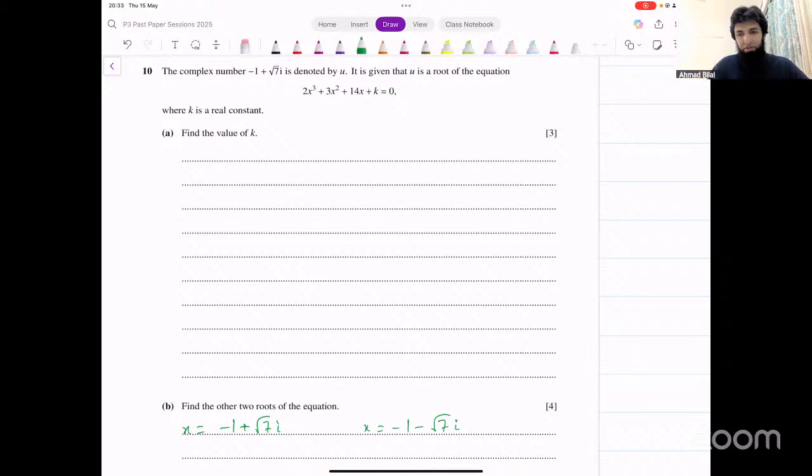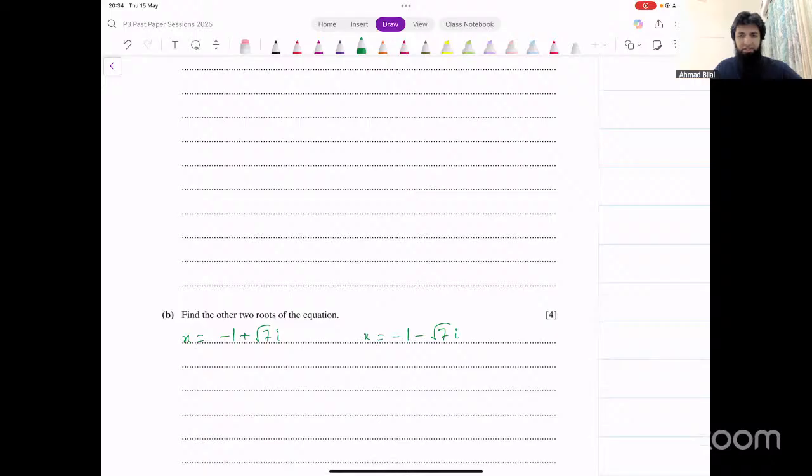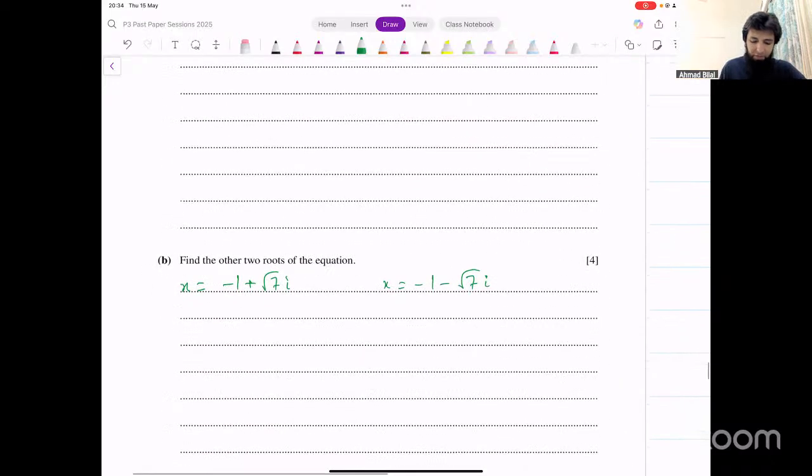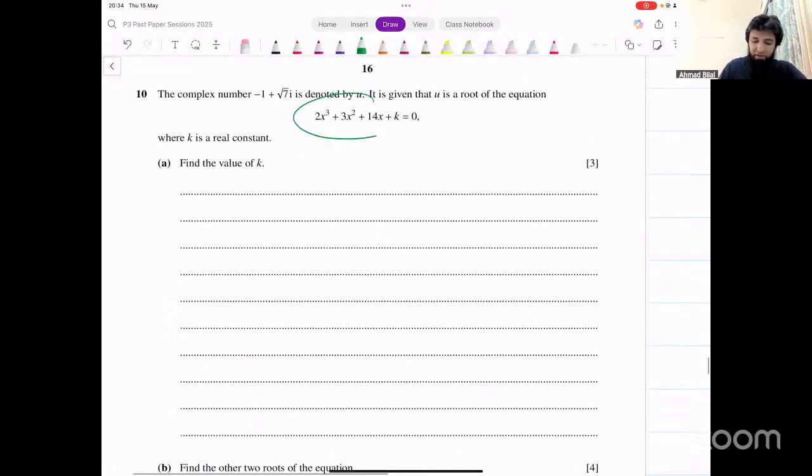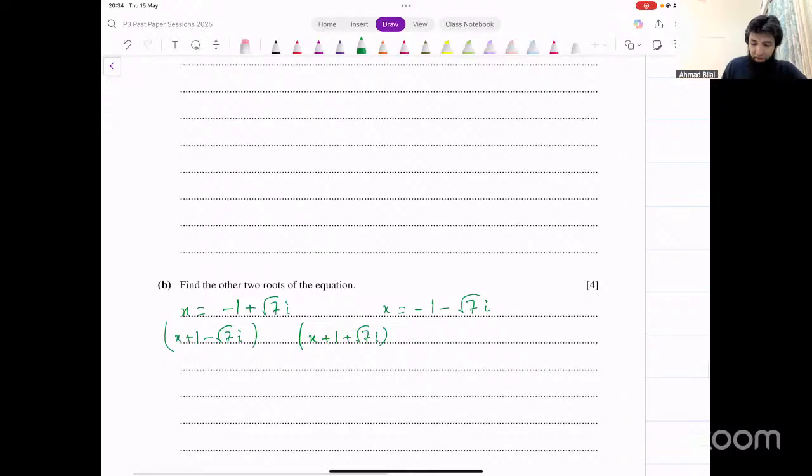Then one way to do this is using long division. That's what the standard method is. You make 2 factors out of this. So one factor would be x plus 1 minus root 7 i, and the other factor would be x plus 1 plus root 7 i. Multiply these 2 factors, get a quadratic factor, then divide this polynomial by this quadratic factor. You'll get a linear factor, and from that factor, you'll get the third root. That's one possibility. But a quicker way of doing this is using the sum of roots formulas.